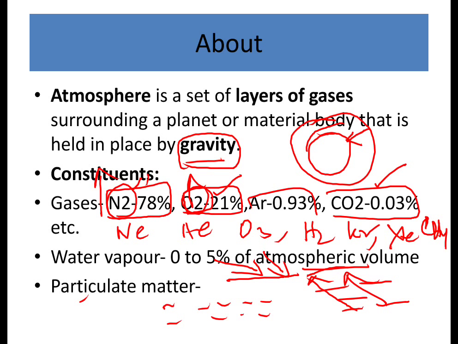These salt particles, dust particles, this particulate matter forms hygroscopic nuclei, and thus helps in the formation of water drops and clouds. So this helps in precipitation and condensation. In this cycle also, this particulate matter helps.